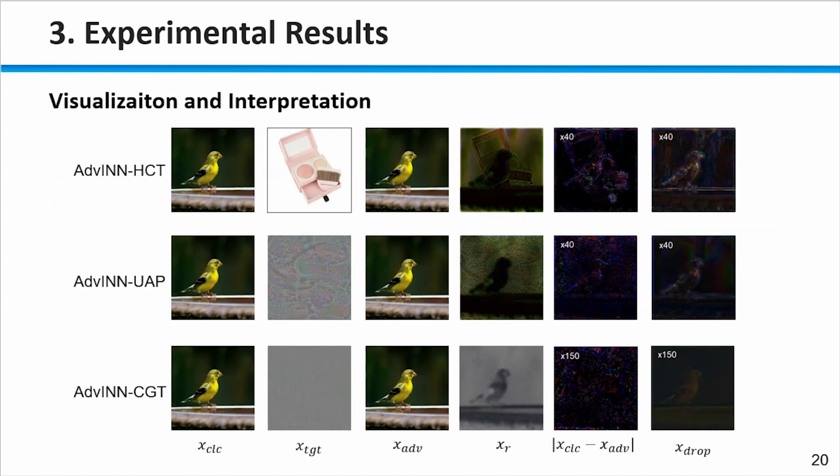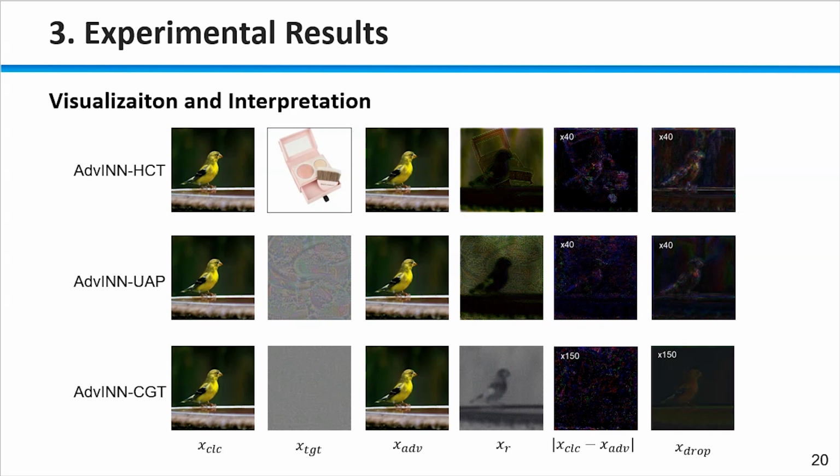Our method also improves the interpretability of the generated adversarial examples. In detail, each column represents one of the three selections of target images. The clean image, the target image, and the generated adversarial examples are shown from row 1 to 3. The classification is changed from goldfish to face powder. In row 4, we visualize the residual information dropped by the networks to further interpret the results.